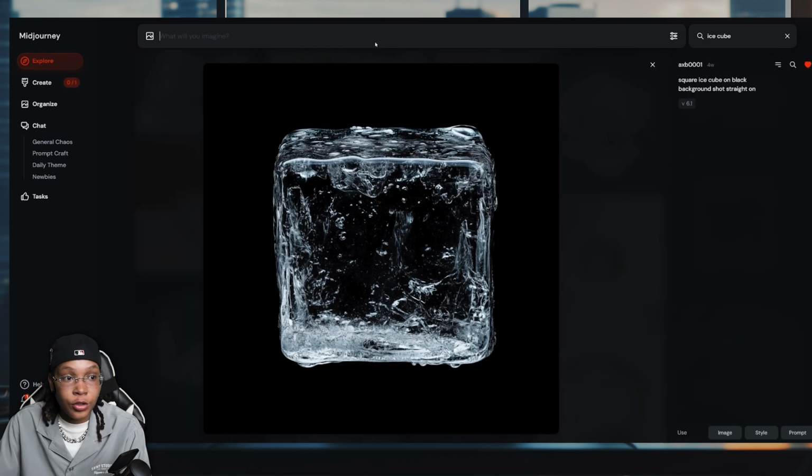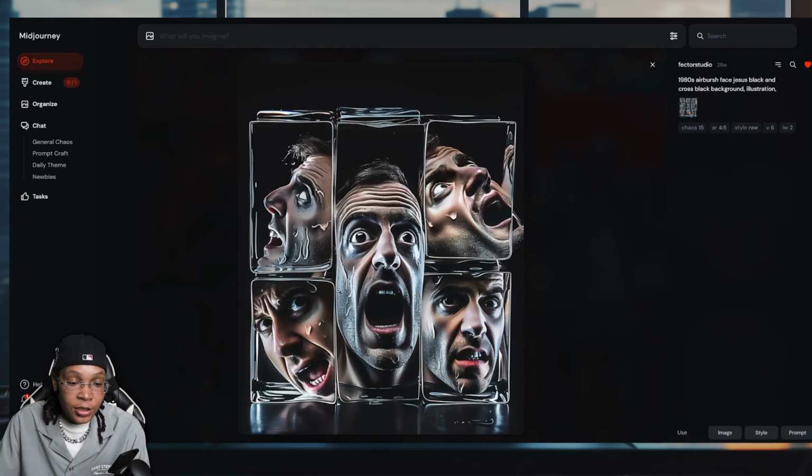And let's see what we get. You gotta wait a second. If you go into create, it takes maybe 30 seconds to a minute, and then you'll get some results. We're gonna have 9 ice cubes. We're gonna need to find a skull that has different points of view, something similar to this. So we're just gonna keep this up just for style references.